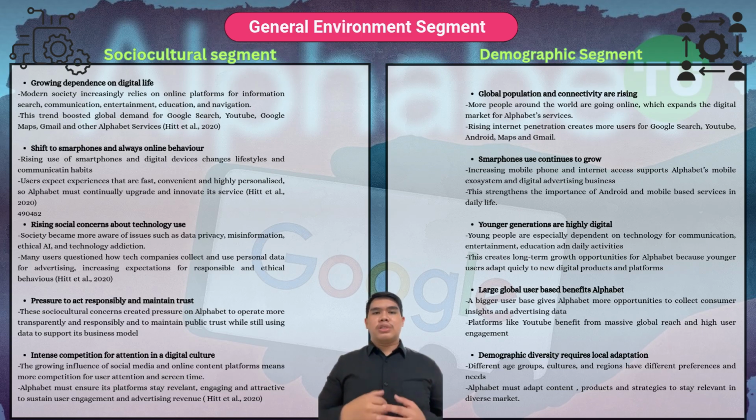Moving on to the social, cultural, and demographic environment, society has become increasingly dependent on digital technology for communication, entertainment, education, and information. This increased demand for Google services such as Search, YouTube, Gmail, and Google Maps. At the same time, consumers expect faster and more personalized digital experiences. However, social concern about privacy, misinformation, and ethical technology also increased. Alphabet had to balance innovation with responsible business practices to maintain public trust.